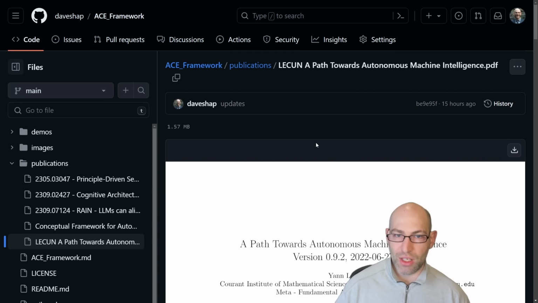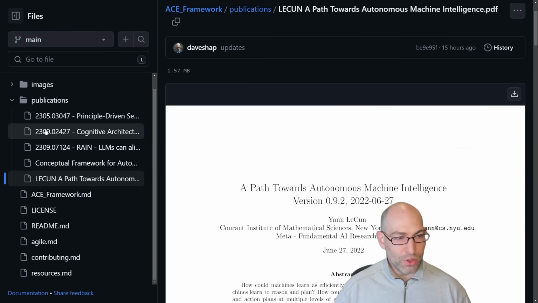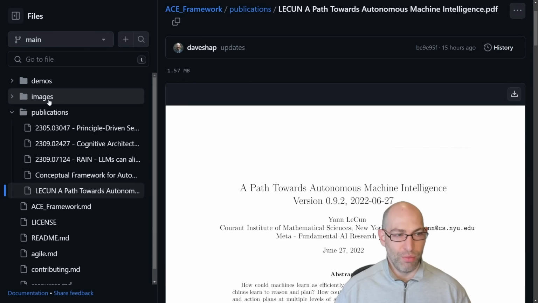But I figured it would be good to have here just by virtue of contrast. And even though I don't necessarily agree with this, it's still good to see what the state of the industry is. Okay, cool. So that is a full tour of the repository here.